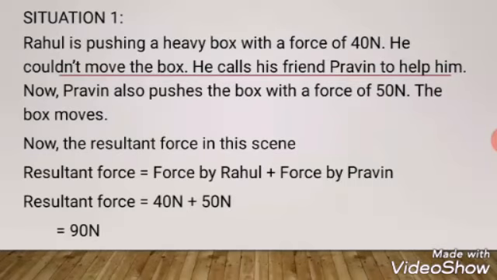I'll explain with certain situations. Imagine there is a boy and he is exerting a force of 40 Newton in pushing a box. He is pushing a box and he is exerting 40 Newton. But he couldn't move the box, so he calls a friend for help. And the friend exerts a force of 50 Newton. So now the box moves. So what is the total? The force of the first boy plus the force of the second boy. So that is 40 plus 50, which gives you 90 Newton. So this is the first scenario.